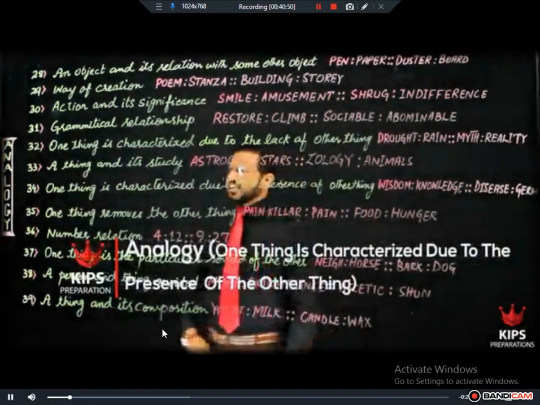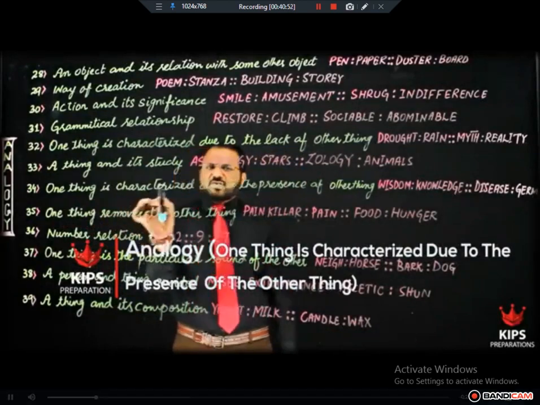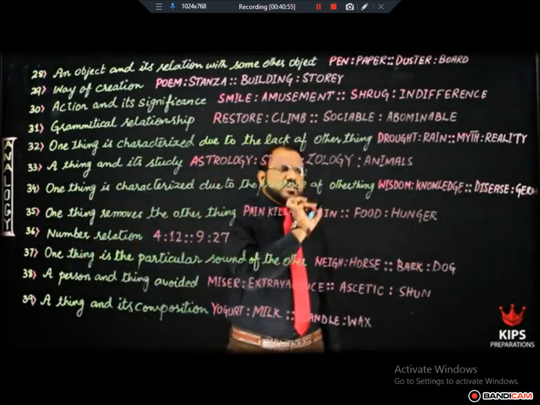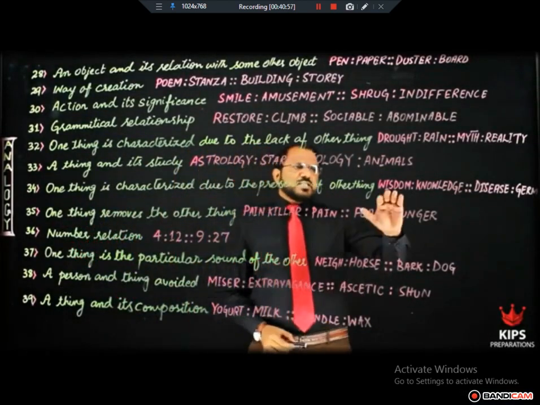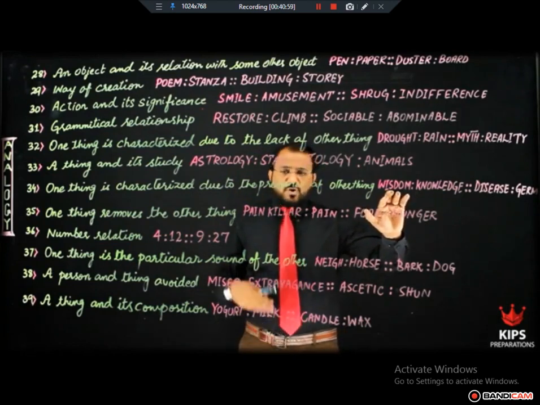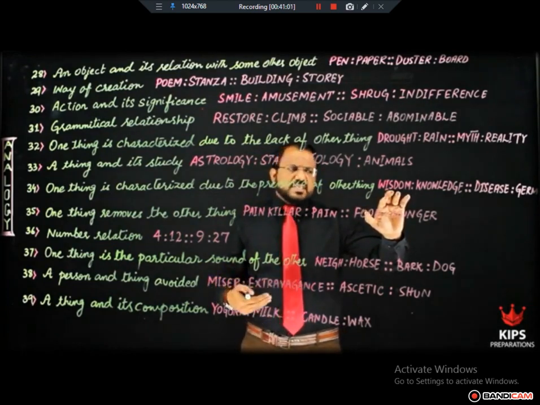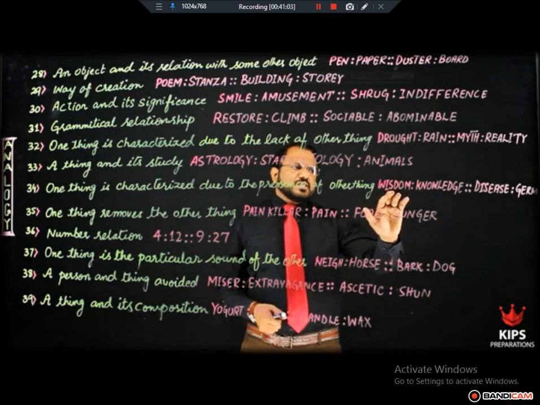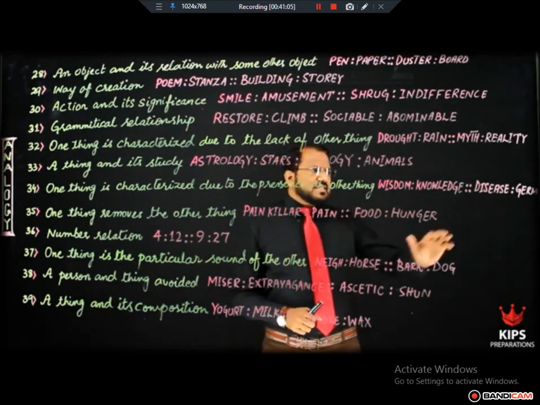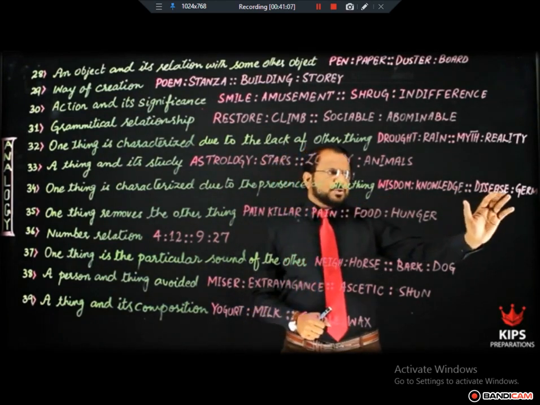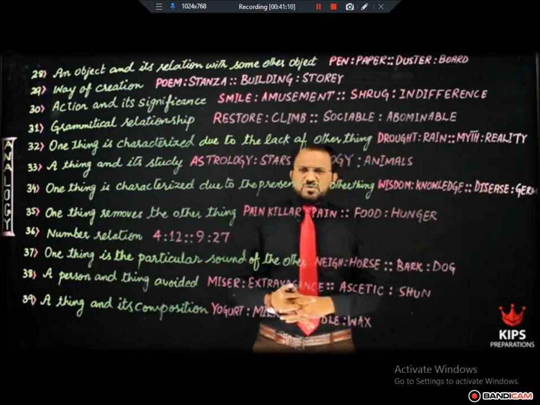Our next relationship is one thing is characterized due to the presence of another thing. For example, wisdom is characterized due to the presence of knowledge. In the same manner, disease is characterized due to the presence of germ, right?